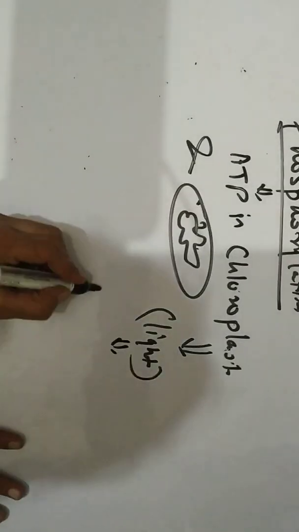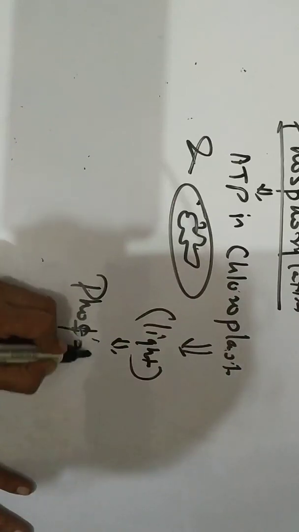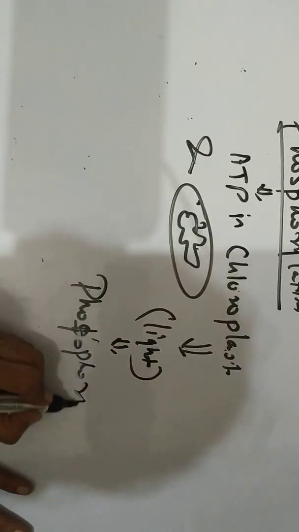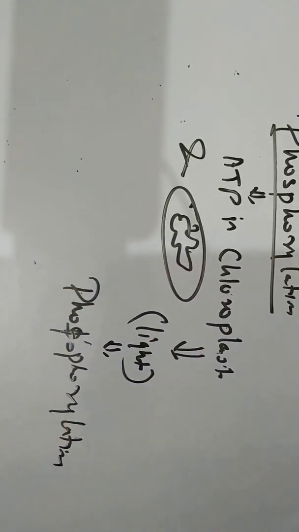Now, in chloroplast, the formation of ATP takes place in the presence of light, and that is why we also call it photophosphorylation. Photophosphorylation is the formation of ATP in the presence of light.